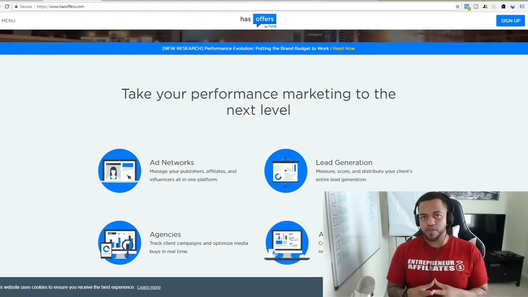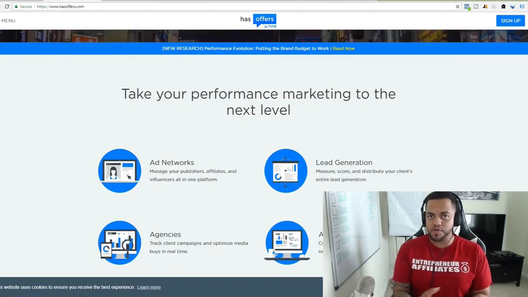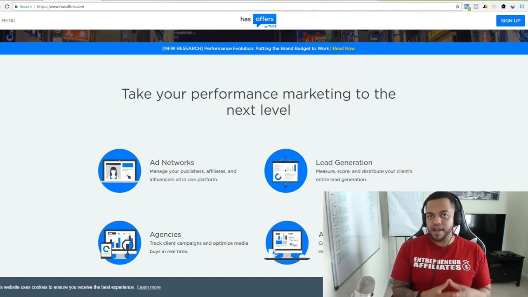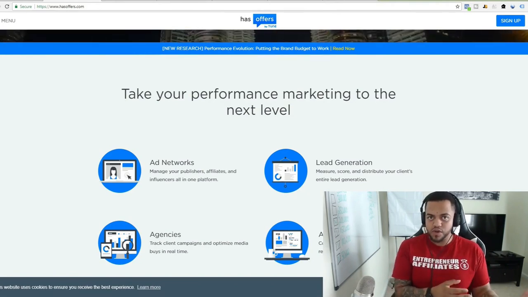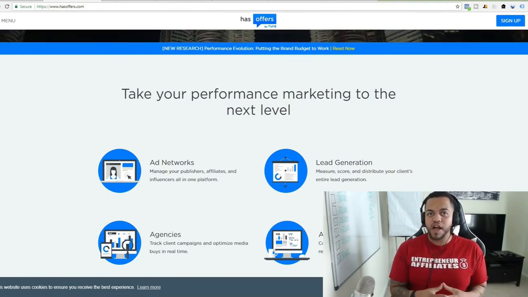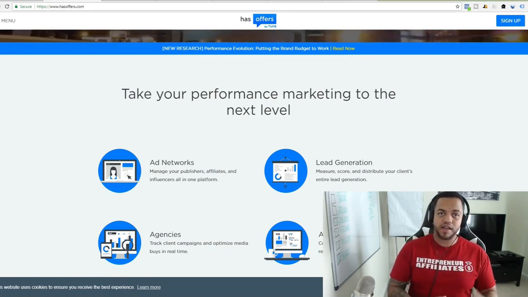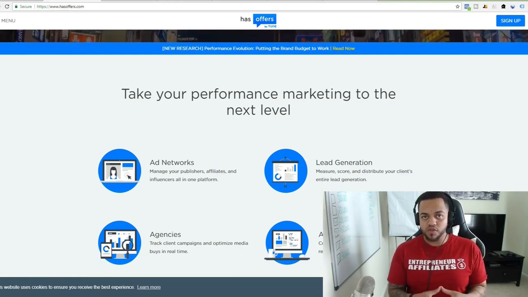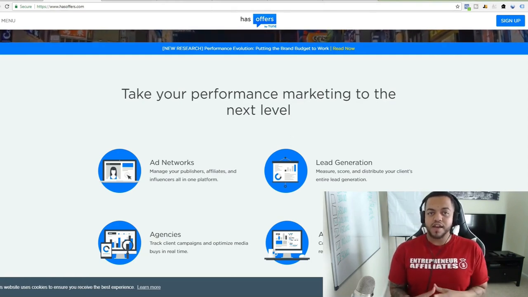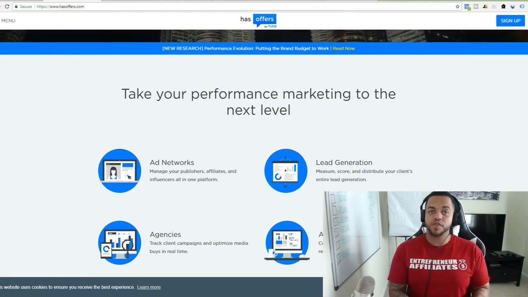Now, Has Offers is pretty much Cake's competitor in terms of tracking. The reason I like Has Offers is because it's very simple to use for tracking also, but there's not as much flexibility with the pixel placement. If you do join a Has Offers network, you can always reach out to your affiliate manager and ask them if there's availability for you to actually put your pixels on the offer.